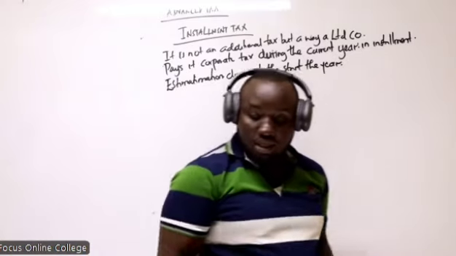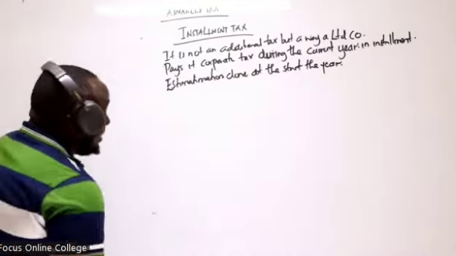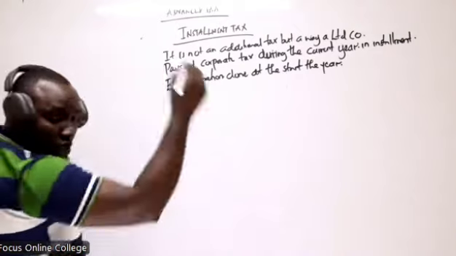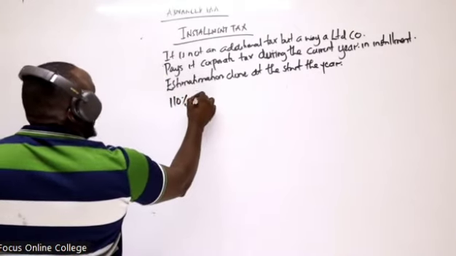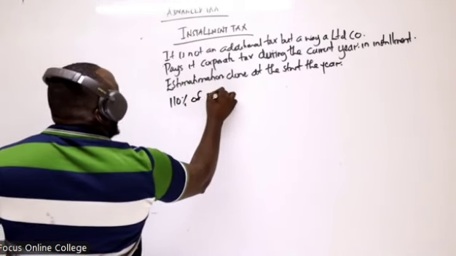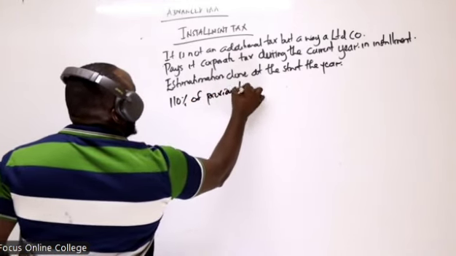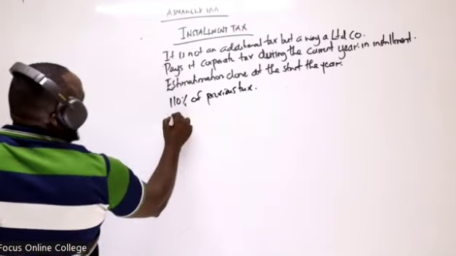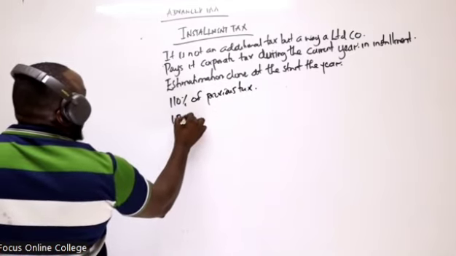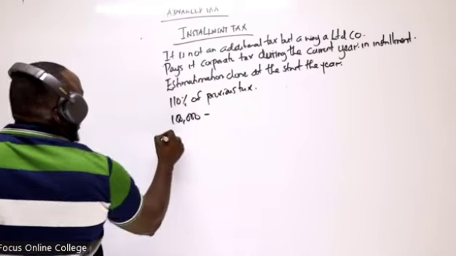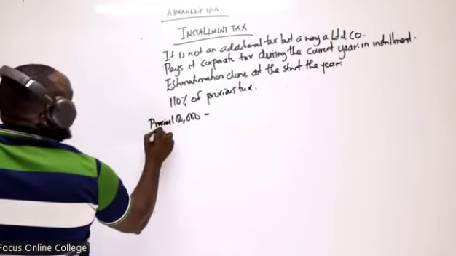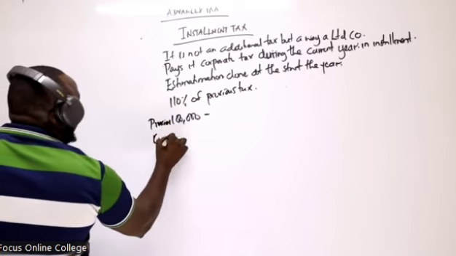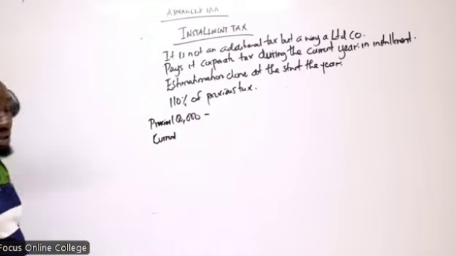We estimate by saying that for the following year, it is going to be 110% of the previous tax. If the previous taxable income was 100,000, what would you expect for the current year? We say that the estimation is